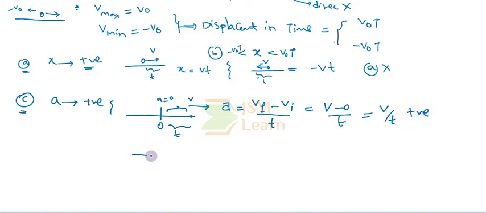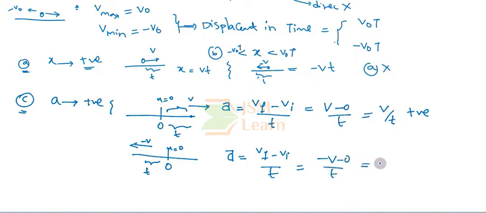But there is also a possibility that the particle at the origin, when it is at rest, starts moving towards the left direction with instantaneous velocity minus v within the time interval t. Then my acceleration will be v final minus v initial by t, and here v final is minus v. So minus v minus 0 by t is a negative value. Since the acceleration can take both positive and negative values, option C is also wrong.